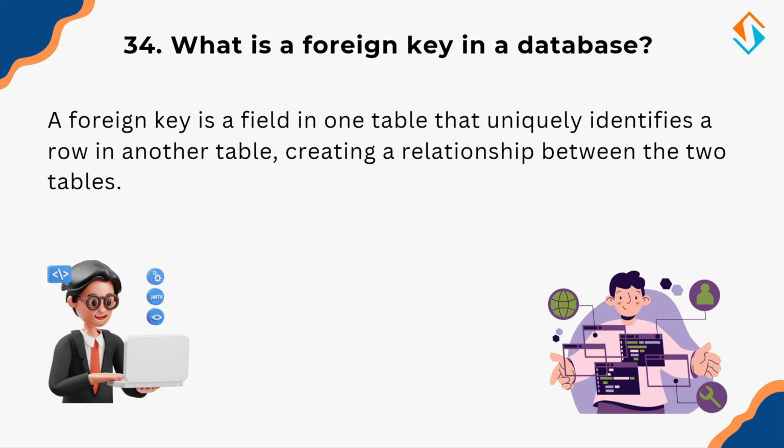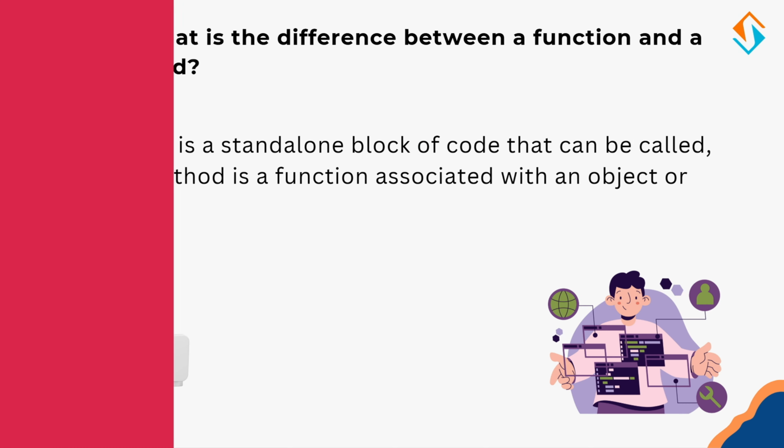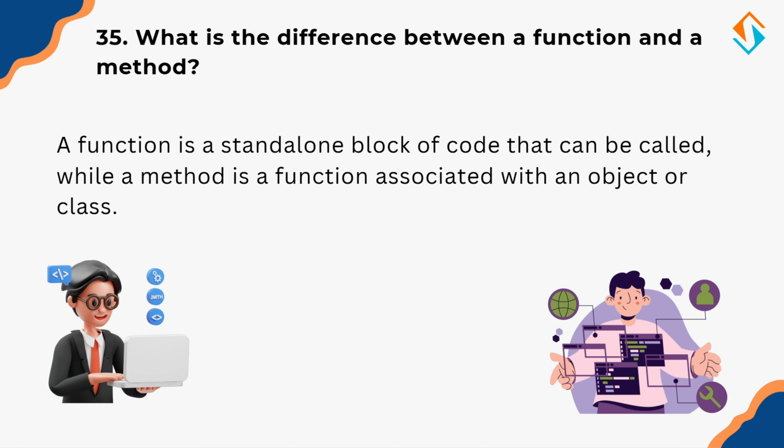For example, in an e-commerce database, there might be two tables: a customer table containing a unique customer ID, and an order table containing orders and a customer ID as a foreign key to link each order to the correct customer. Foreign keys help maintain relationships between data, ensuring that an order always belongs to a valid customer.